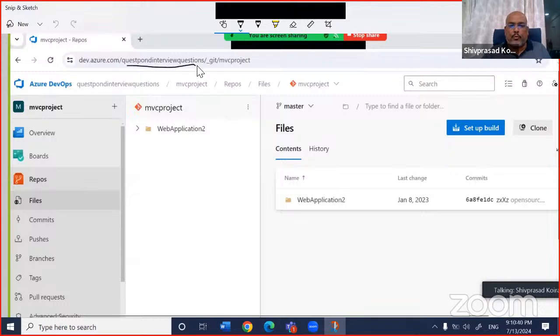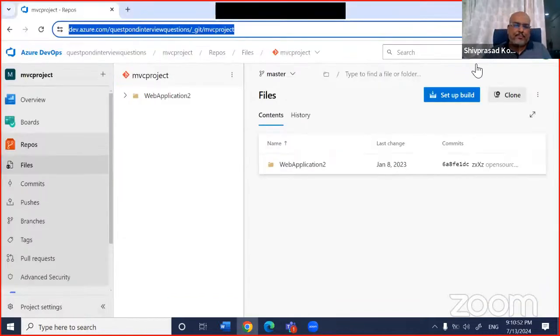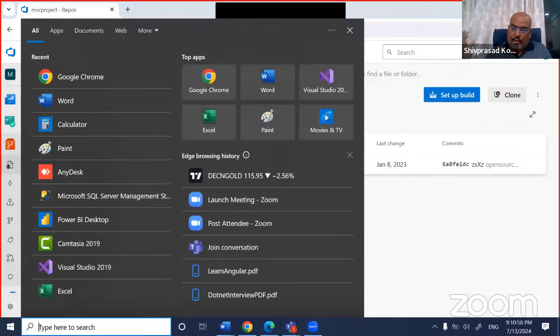dev.azure.com, Questpond interview question, very bad name it is, right? So let's say if your account is company one, then you will get dev.azure.com, company one, right? Or whatever is your company name will come out here, right? So that is the URL you will get. Great, right? Now, coming back, let us talk about mapping that 8 diagram.